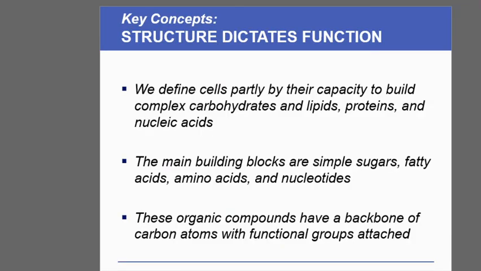What we have learned from this is that structure dictates function. We define cells partly by their capacity to build complex carbohydrates, lipids, proteins and nucleic acids. The main building blocks are simple sugars, fatty acids, amino acids and nucleotides. These organic compounds have a backbone of carbon atoms with functional groups attached to them.